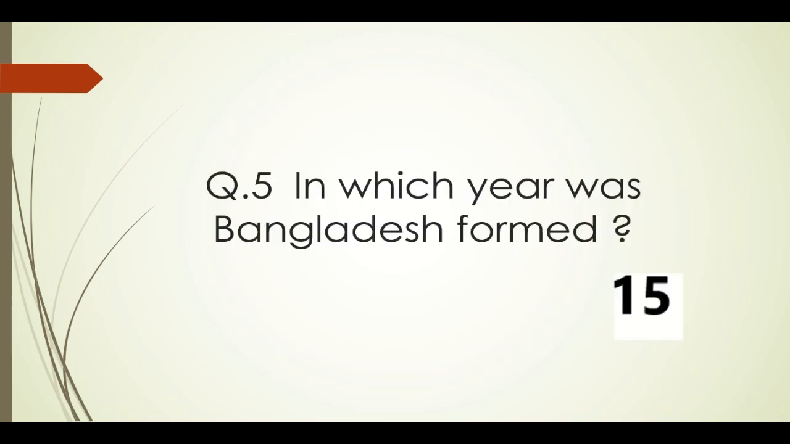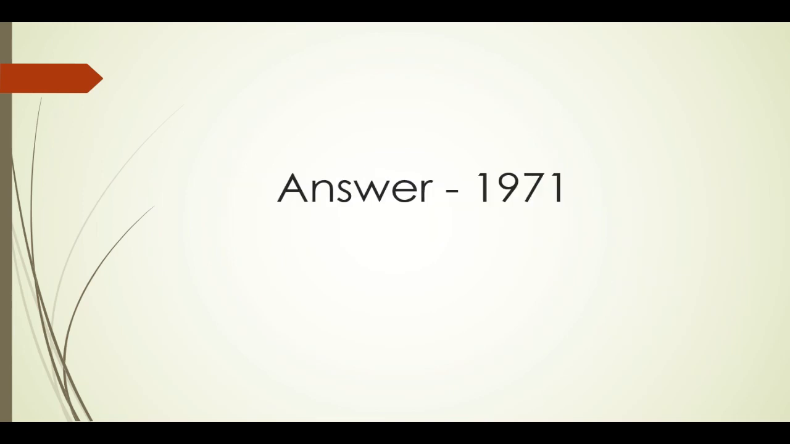In which year was Bangladesh formed? Bangladesh was a part of Pakistan and was known as East Pakistan. But after a civil war and with the help of the Indian Army, Bangladesh broke out from Pakistan and formed a newly independent state in the year 1971 and on 26 March of the same year. Let's move on to next question, question number 6.